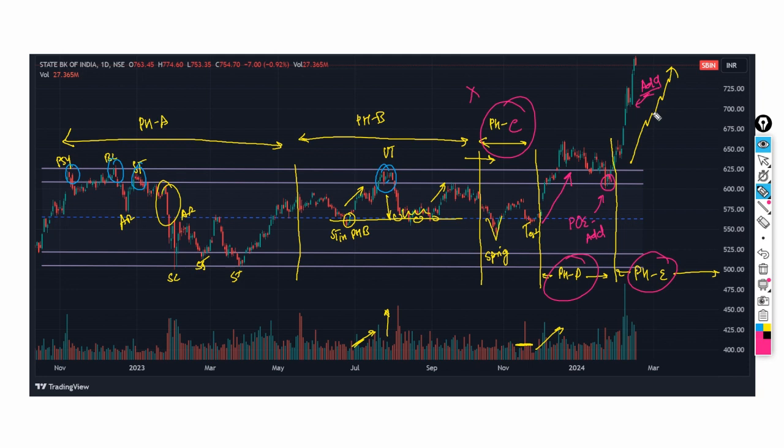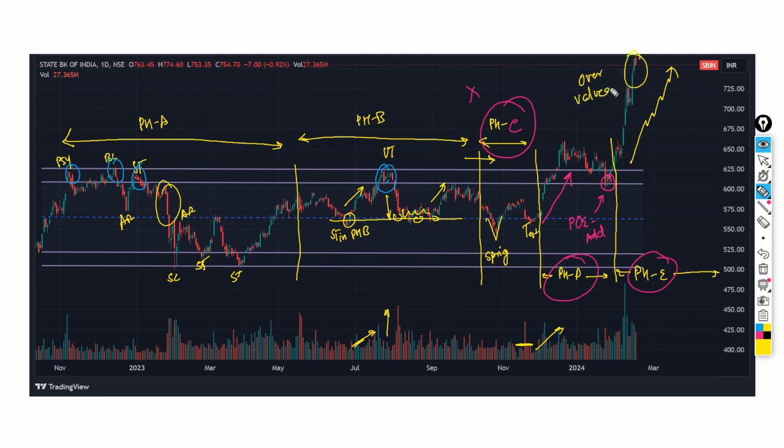Now many of us might feel that this looks very extended. Many of us are in confusion whether this is the right place to buy or not. For many of us this might look like an overvalued situation.